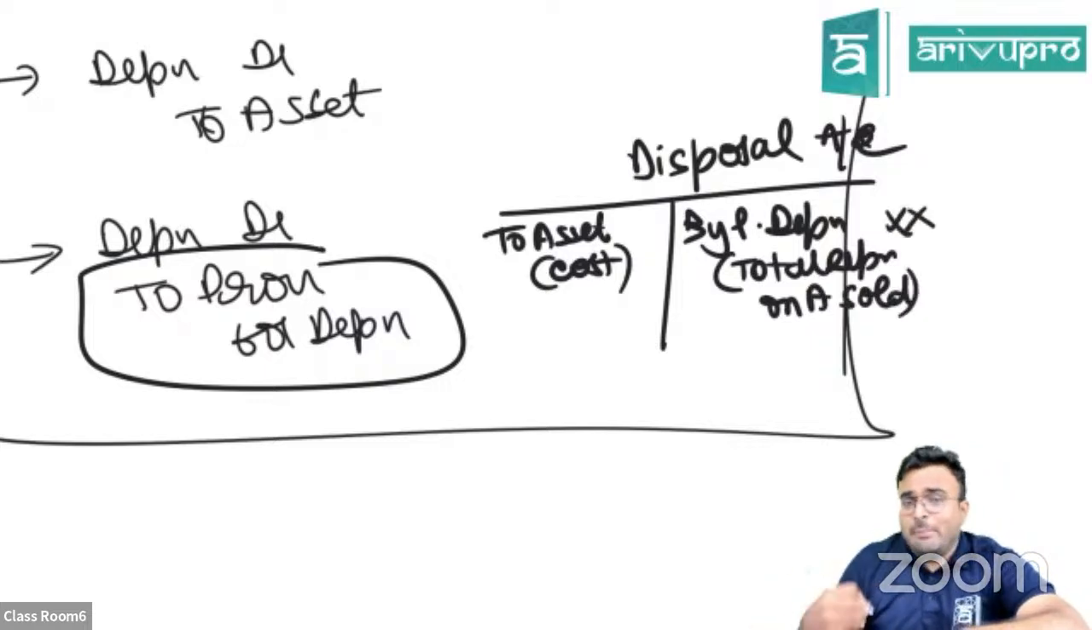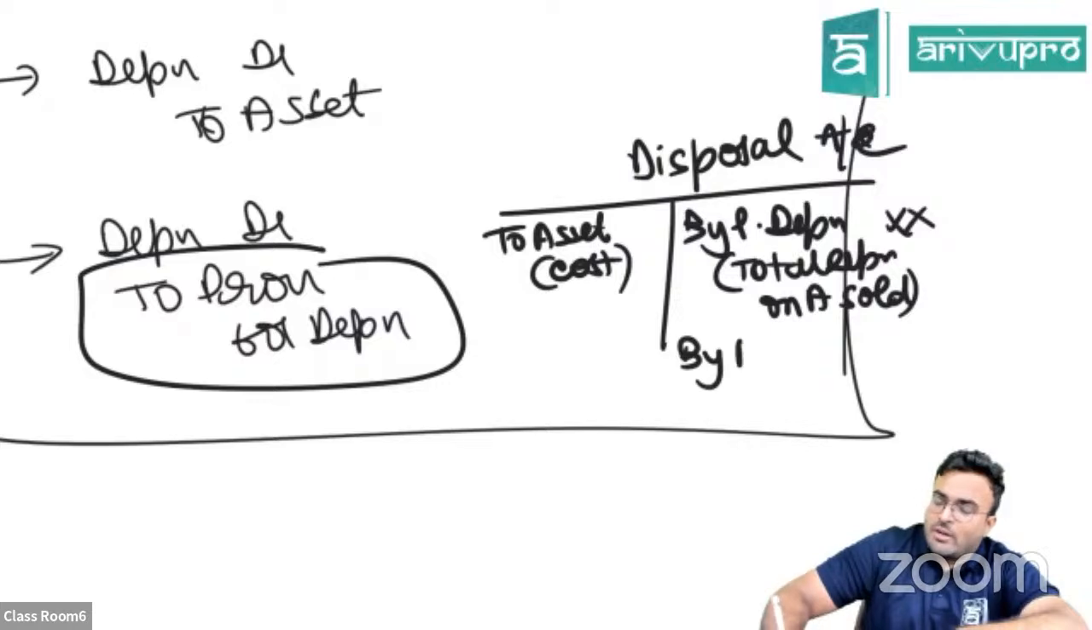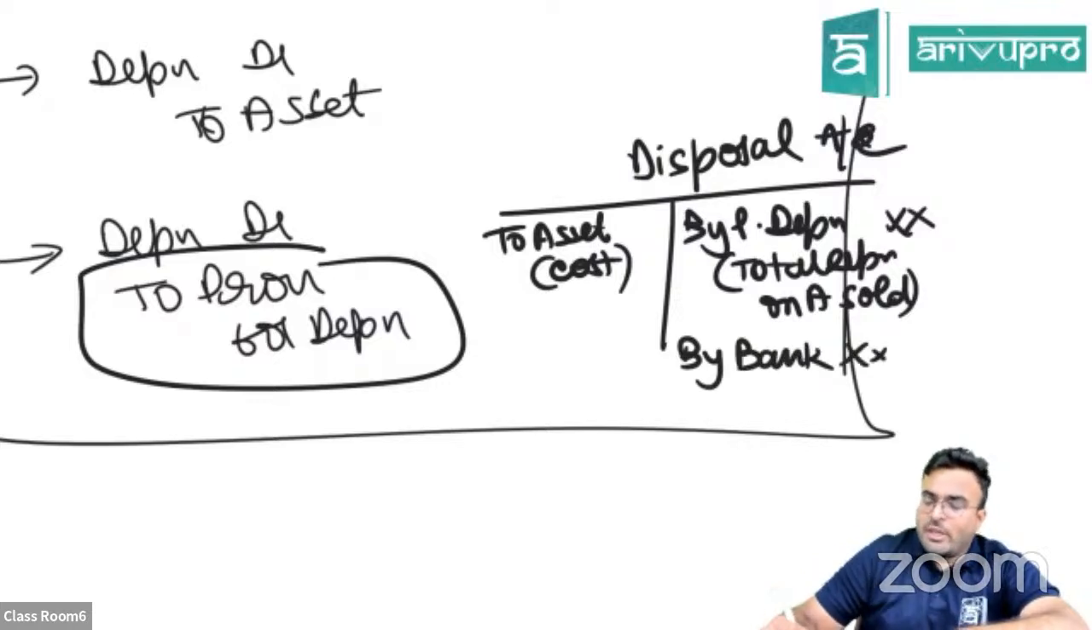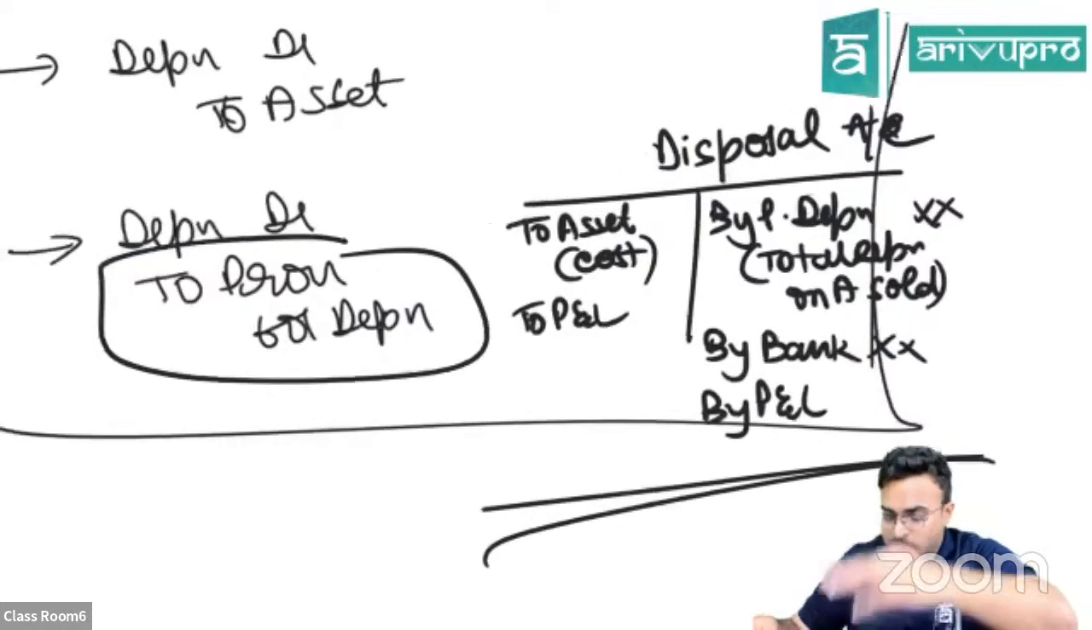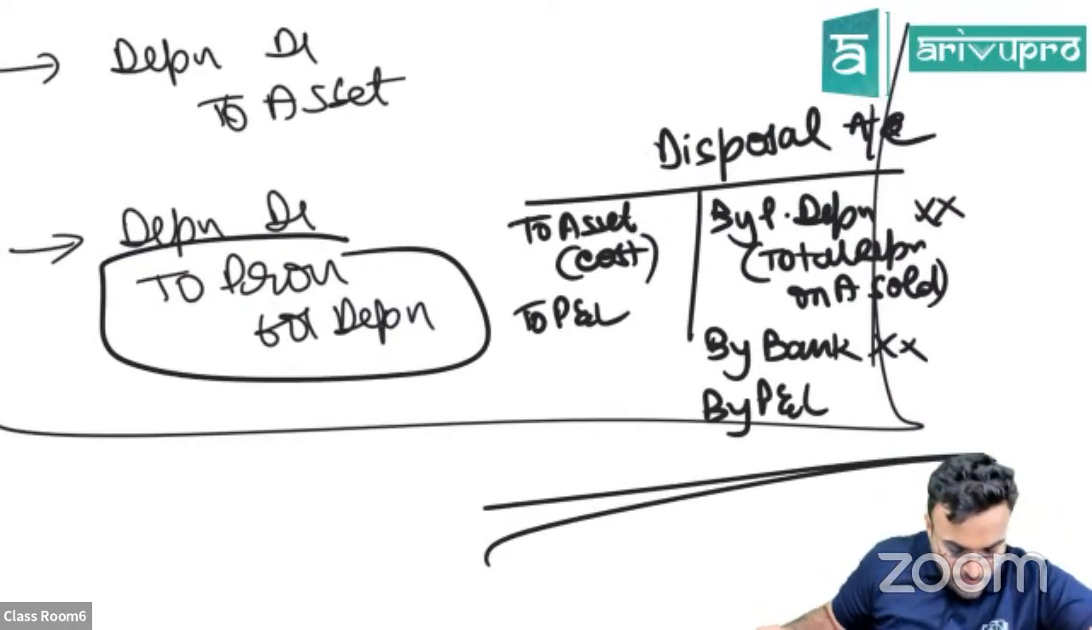Then when you get money, bank account debited to disposal account, put the amount over here. Profit will be credited to P&L, so you'll write to P&L. If it is loss, you will write by P&L. Okay. This much we can go through.